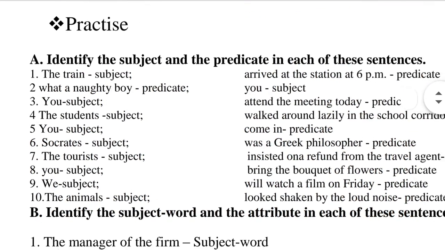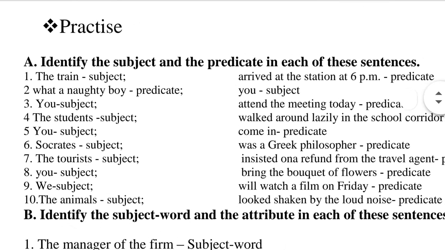Definitely train is the subject. Something is being spoken about the train. So the subject is train, and arrived at the station at 6 p.m. is the predicate.